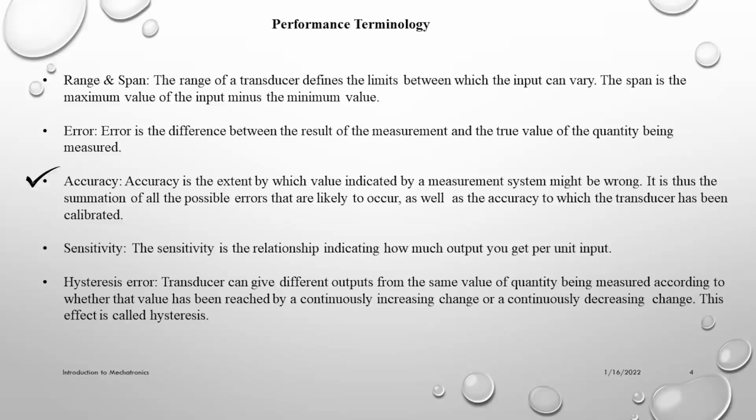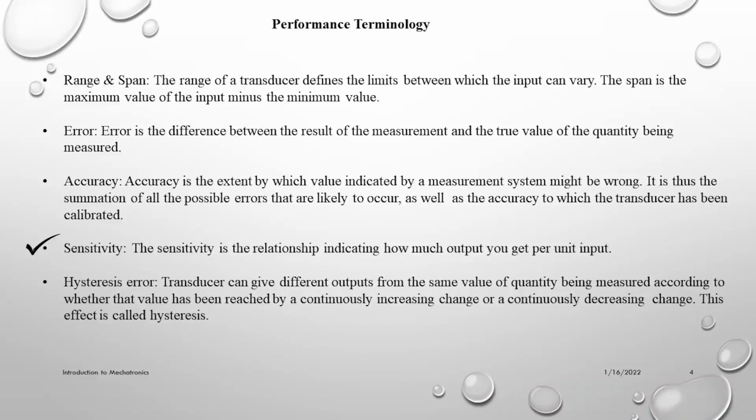We need to know the error of our sensor. We all need our system to be accurate, so we need accuracy. What is accuracy then? Accuracy is the extent to which the value indicated by a measurement system might be wrong. So it is the summation of all the errors we have. One more important thing is sensitivity. Our sensor has to be sensitive. So what is sensitivity? Sensitivity is the relation indicating how much output we get per unit of input. So it is the relationship between the input and output.